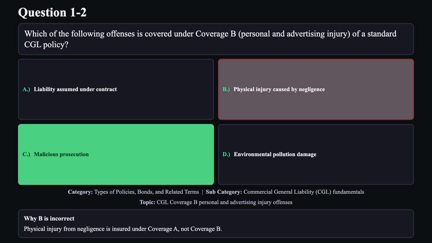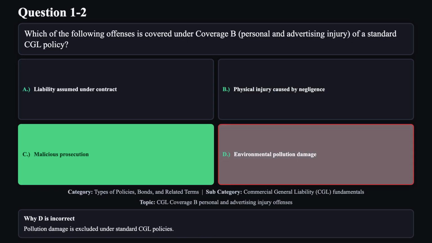Reason B is not correct. Physical injury from negligence is insured under coverage A, not coverage B. Reason D is not correct. Pollution damage is excluded under standard CGL policies.